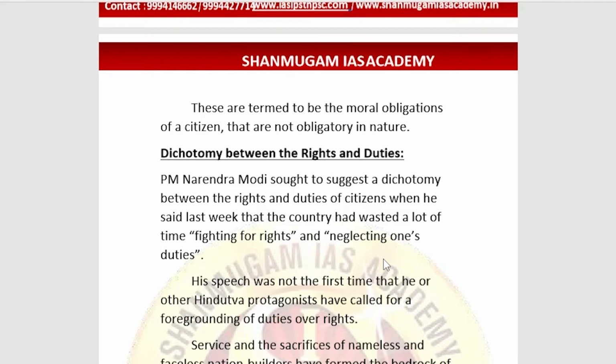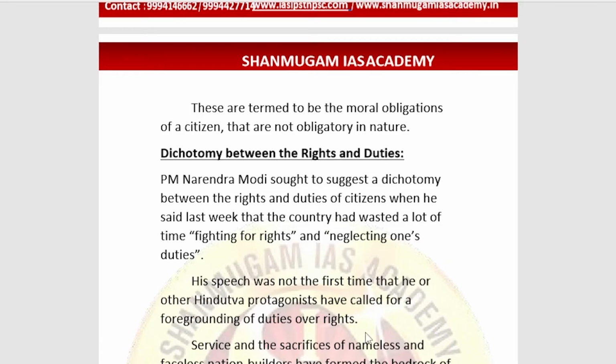So that is why we are studying this. These are all old concepts we have all studied. Why exactly are we studying this in the editorial form? Because the Prime Minister has said that a lot of time has been wasted between fighting for rights and neglecting one's own duties. We are fighting for our rights, but simultaneously we are neglecting our duties which are prescribed in the constitution. This is what he said.